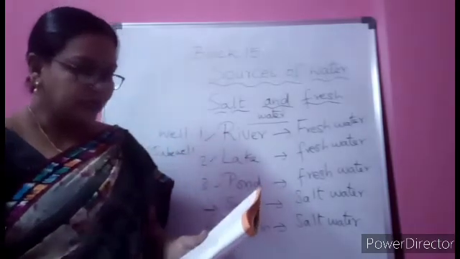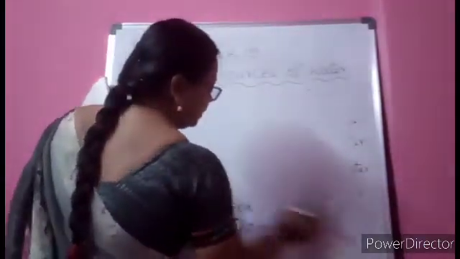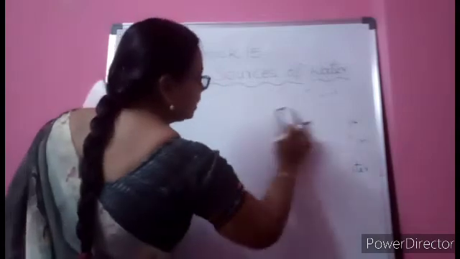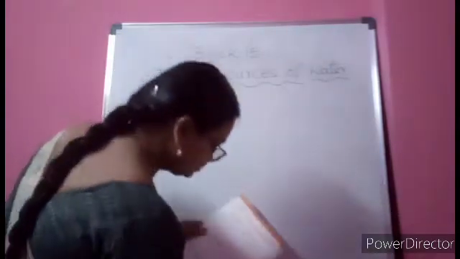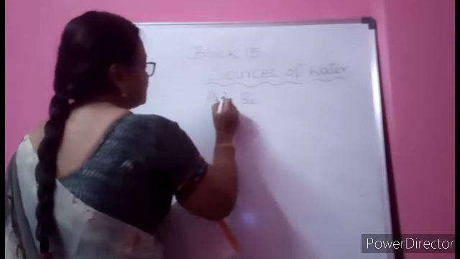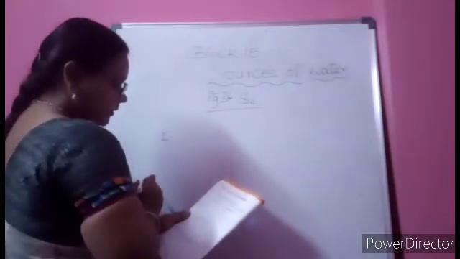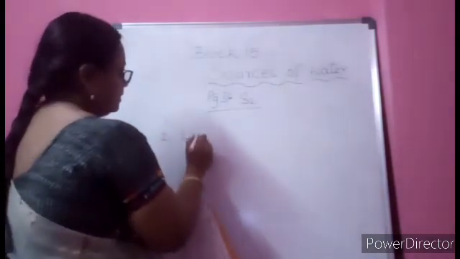Now, how is the lake different from an ocean? Yesterday we divided them in some other way, so today in another way. Yes, children, I am talking about S2, page 36. First one I already discussed, so you can do it on your own. Second one, how is a lake different from an ocean?